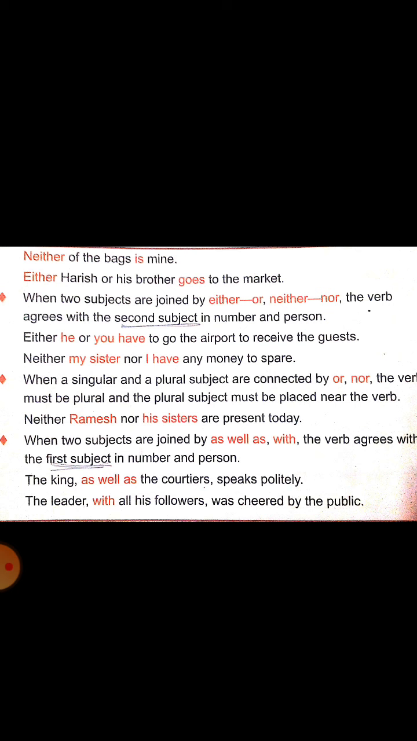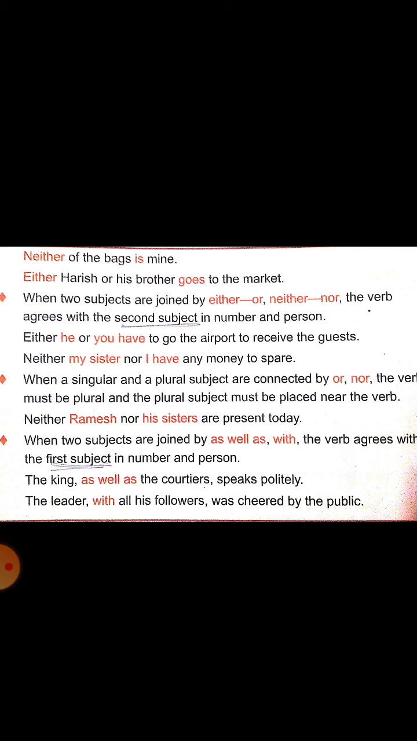Look at the next rule. When two subjects are joined by as well as, with, you can add one more word, along with. Repeat: as well as, with, along with. They can join two different subjects. When you find these words, along with, as well as, it is preceded by a subject and followed by another subject. The verb must agree with the first subject.